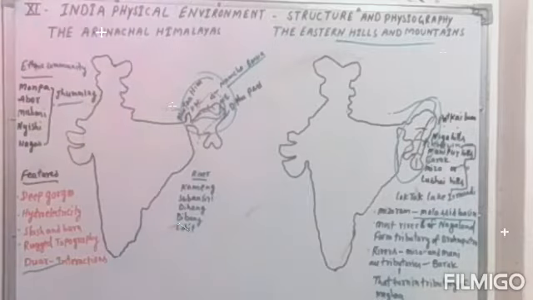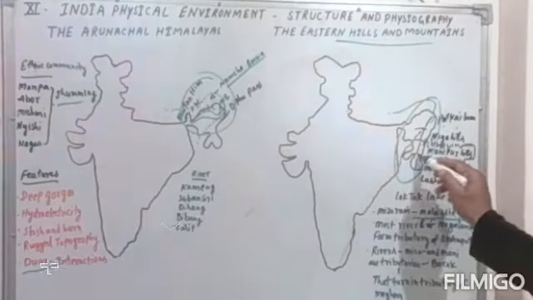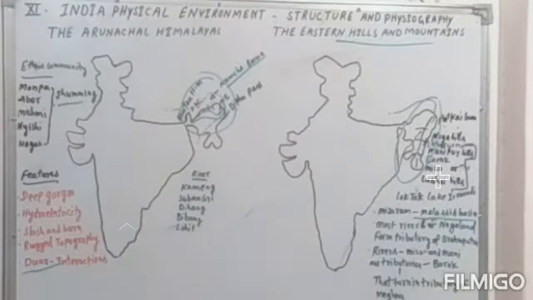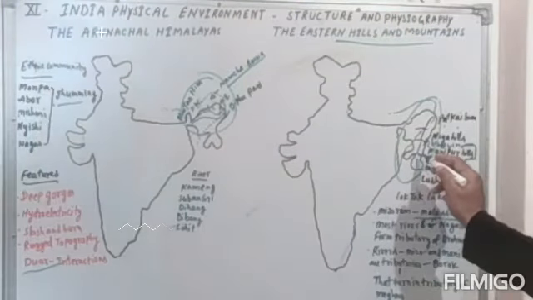The rivers which run from Mizoram and Manipur are tributaries of the Barak river. The Barak river, in turn, becomes a tributary of the Meghna river.